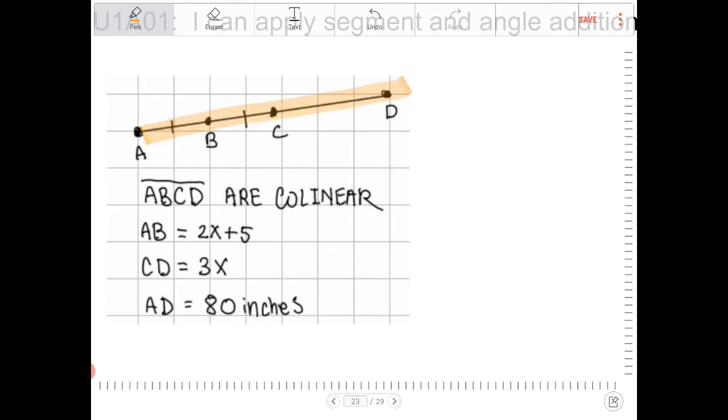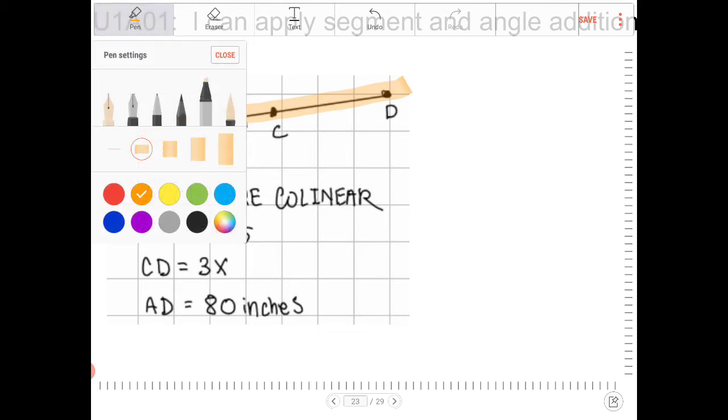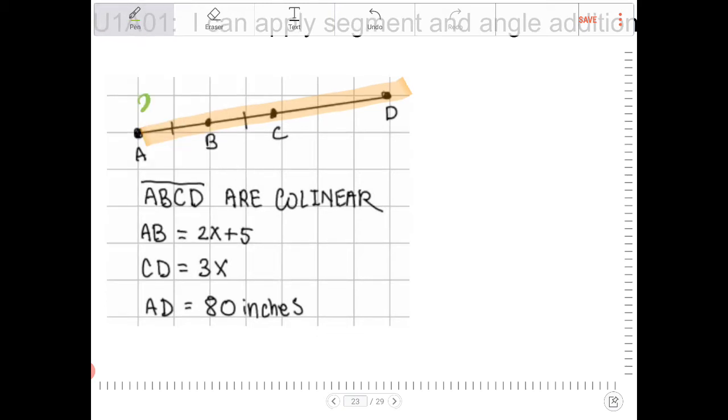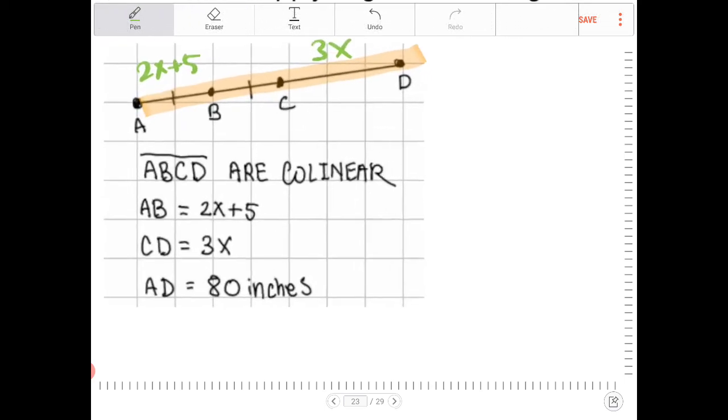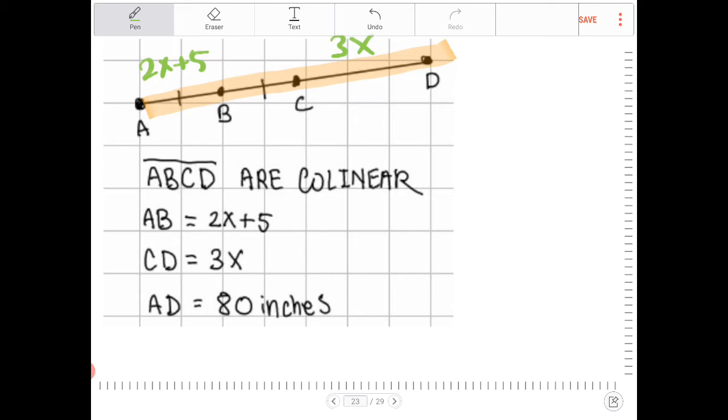So recognizing that AB is equal to 2x plus 5, I'm going to write this down. This is actually a great tactic. If you're ever given a geometry problem, you should absolutely try to redraw the diagram and then label the heck out of it, okay? So I have AB is equal to 2x plus 5, and then I have CD is equal to 3x, okay? And I know that AD is equal to 80 inches, and this entire thing is collinear.